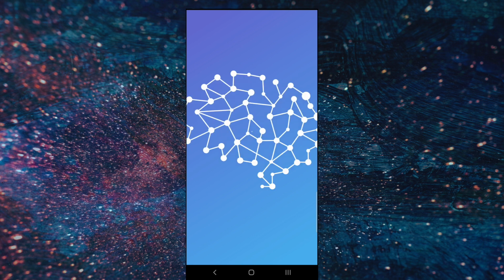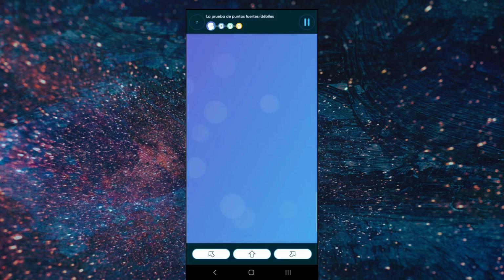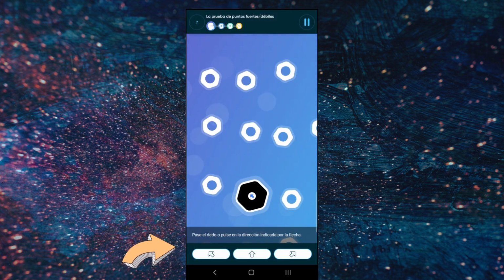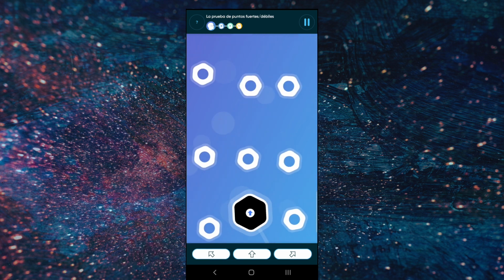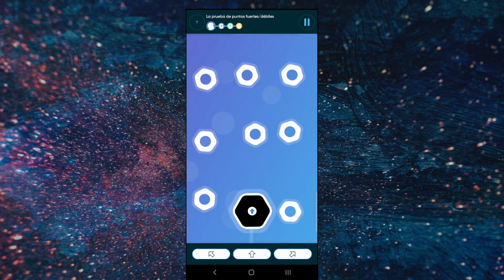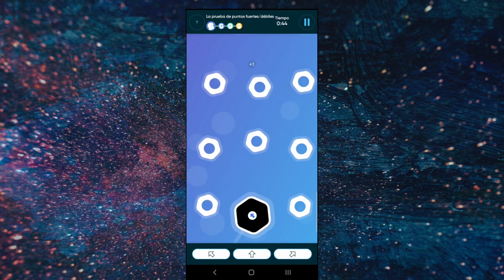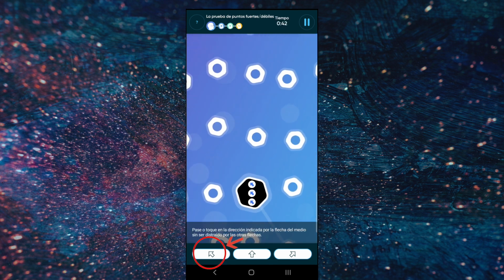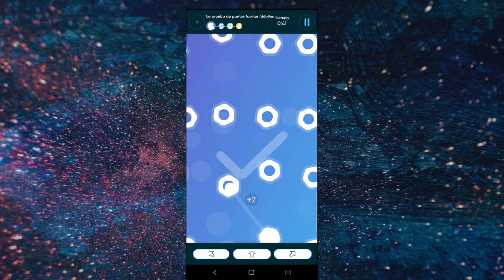In this case, what you should do is follow the direction of the red arrow. At the end, it tells you welcome to the test of strengths and weaknesses. Click to start. The test consists of memorizing the order in which the circles appear. Click on Understood and follow the sequence. In this way you go forward. In the upper right you can see the time in minutes that you take.